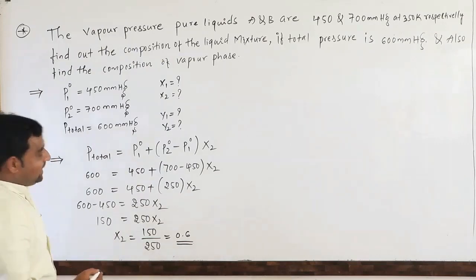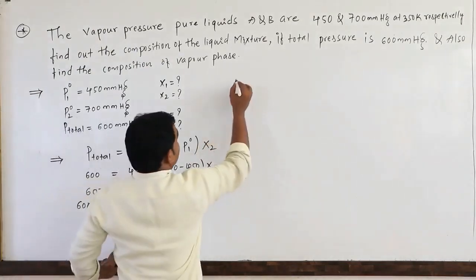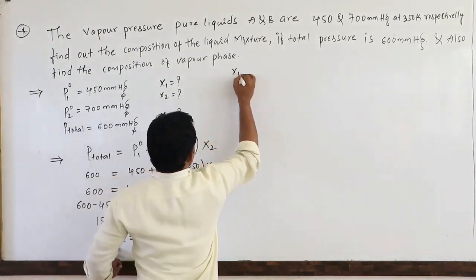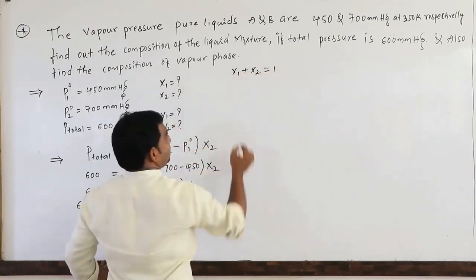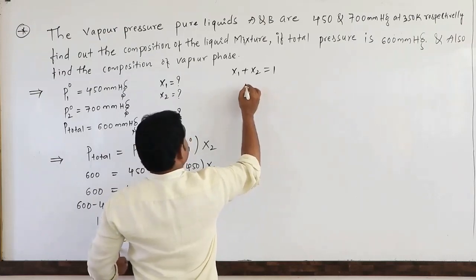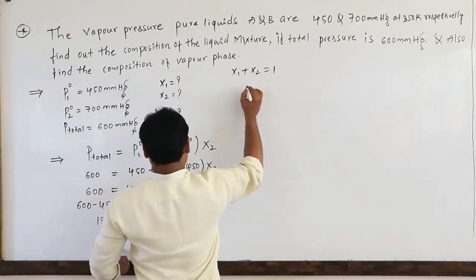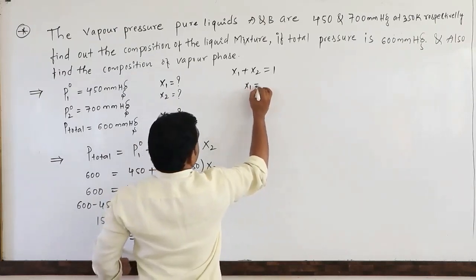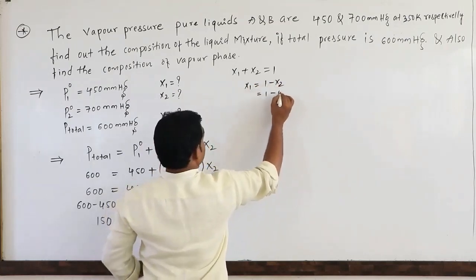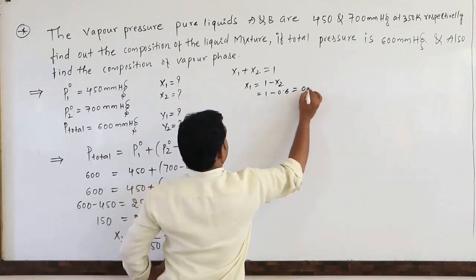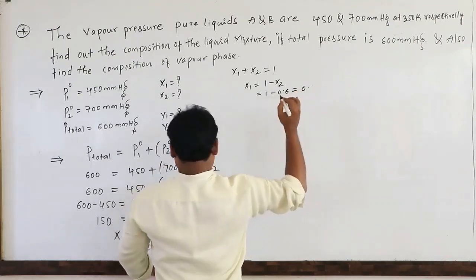Using that we can easily calculate X1 also, as we already know X1 plus X2 is equal to 1. The sum of the mole fractions of the components is equal to 1. X2 is given, so X1 is equal to 1 minus X2, that is 1 minus 0.6, which is 0.4.